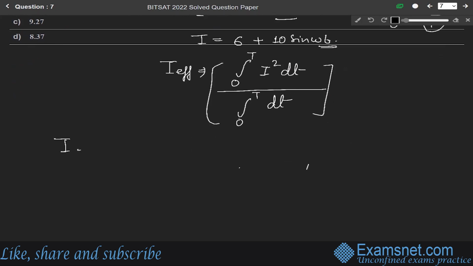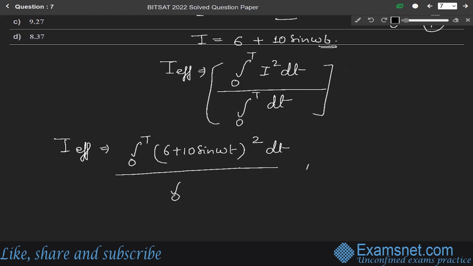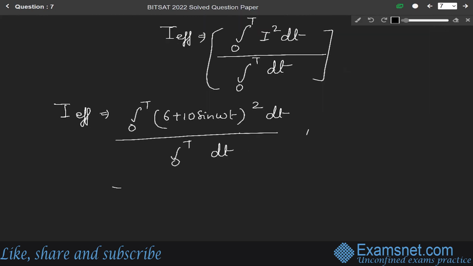So we get I effective equals the integral from 0 to T of (6 plus 10 sine omega t) whole square dt over the integral from 0 to T of dt. So this integral of dt from 0 to T will become T. So this will become 1 over T, integral from 0 to T of (6 plus 10 sine omega t) square dt.